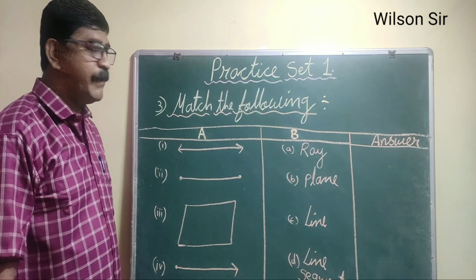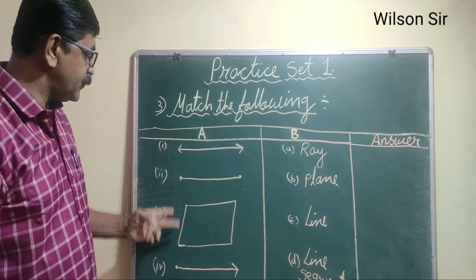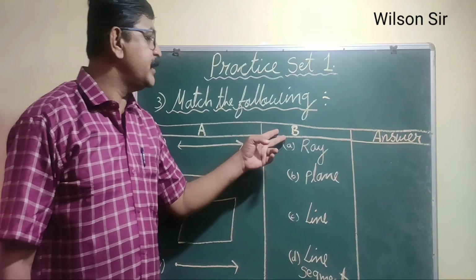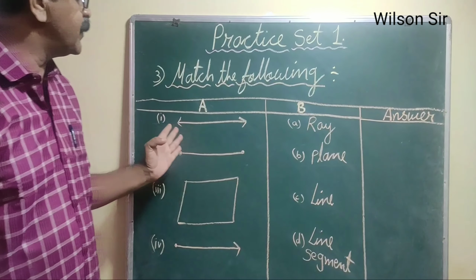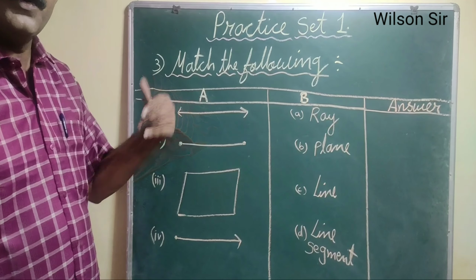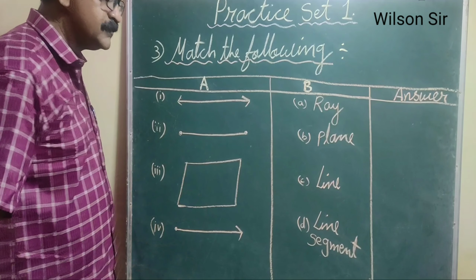Now the third question is match the following. In column A, they have given four figures. In column B, they have given the names for the figures, and we have to select the appropriate name of each figure. Now, can you tell me what this figure is?